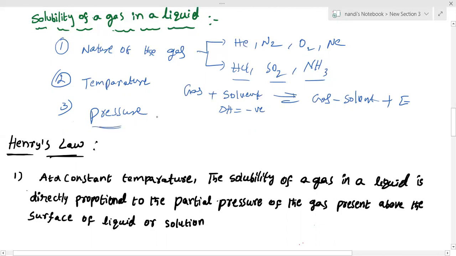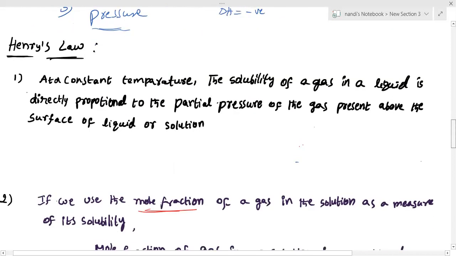Pressure effect. We know that by increasing pressure, the solubility of a gas increases. That solubility is quantitatively explained by Henry's law. How does it explain the quantitative relationship between solubility and pressure? That's what we are going to discuss here. At a constant temperature, the solubility of a gas in a liquid is directly proportional to the partial pressure of the gas present above the surface of the liquid.